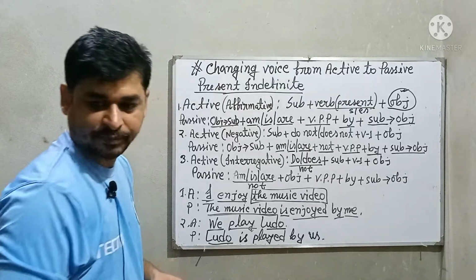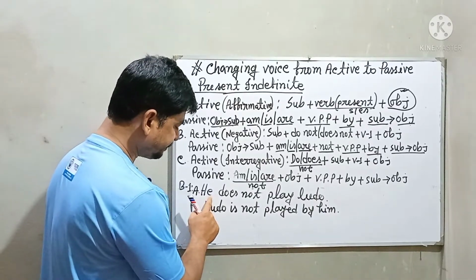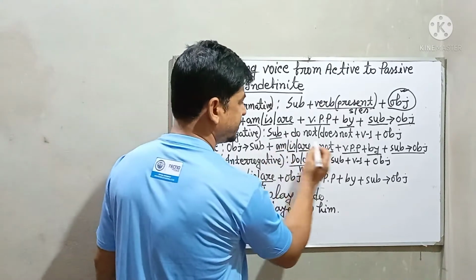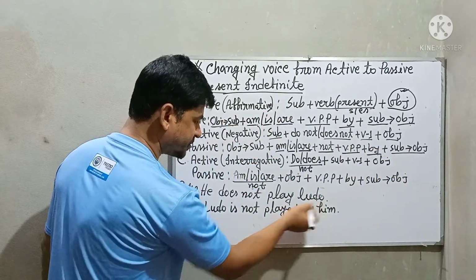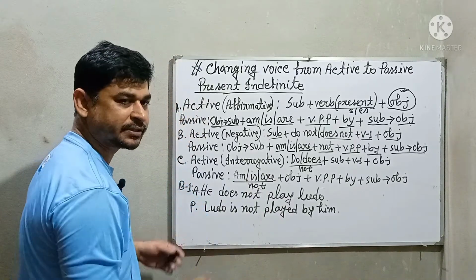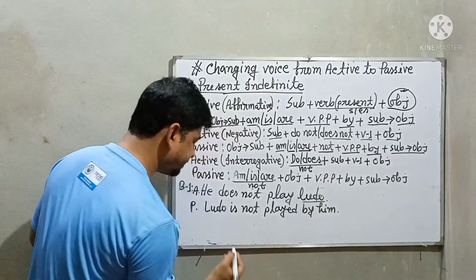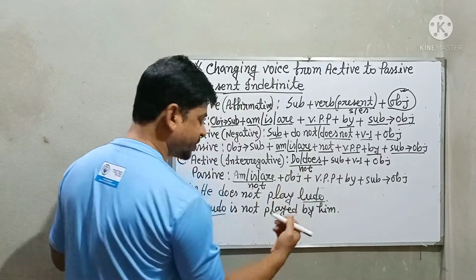Now take an example to make your idea clear. Number 1, he does not play Ludo. According to our structure: subject, doesn't, verb 1, object. We have got the sentence according to that structure. Now we are going to make it passive. First of all, we have to convert the object to subject. Then we have to use am/is/are.